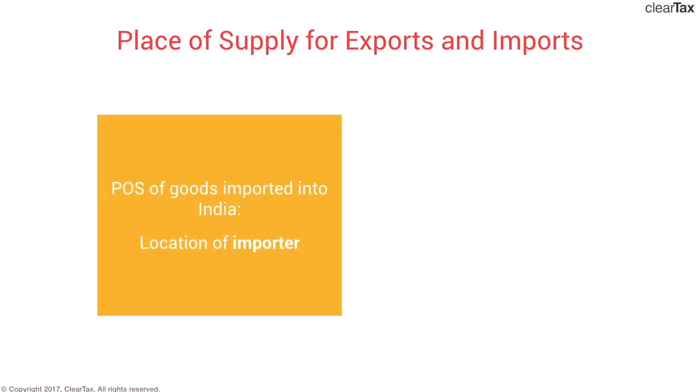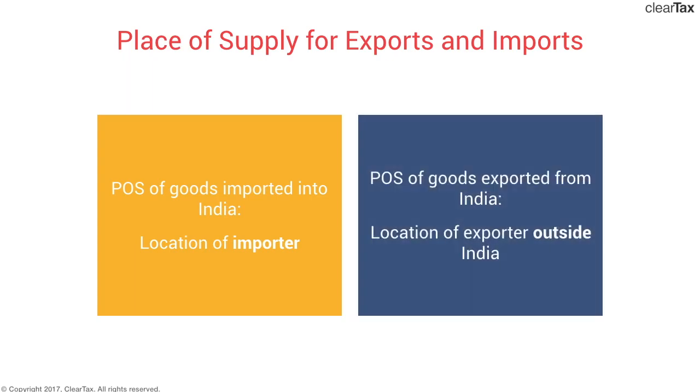Place of supply of goods imported into India would be the location of the importer, because the importer will be the one who's consuming the goods. Destination-based consumption tax. Simple logic. For export goods, place of supply for such goods exported from India would be the location of the exporter outside India, because the exporter is the consumer. That's the destination of the goods and that's the place of supply. These are the only rules relating to exports and imports of goods.